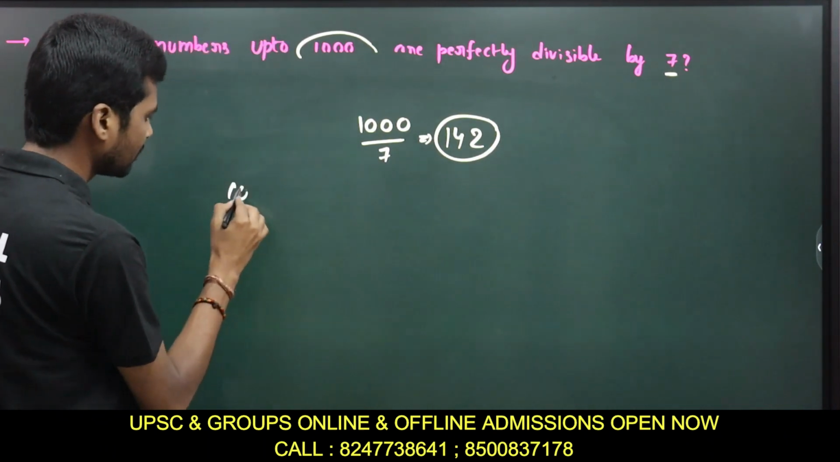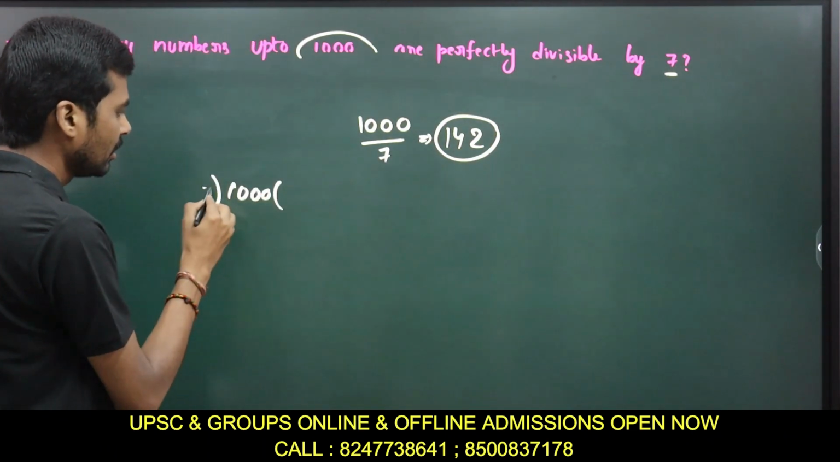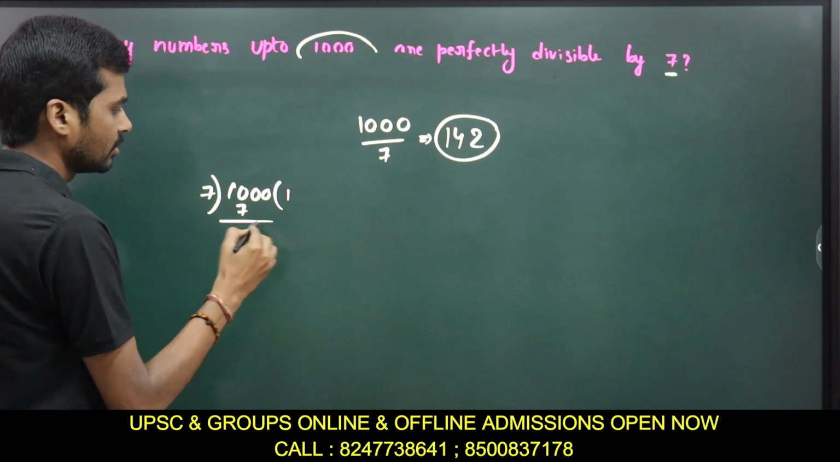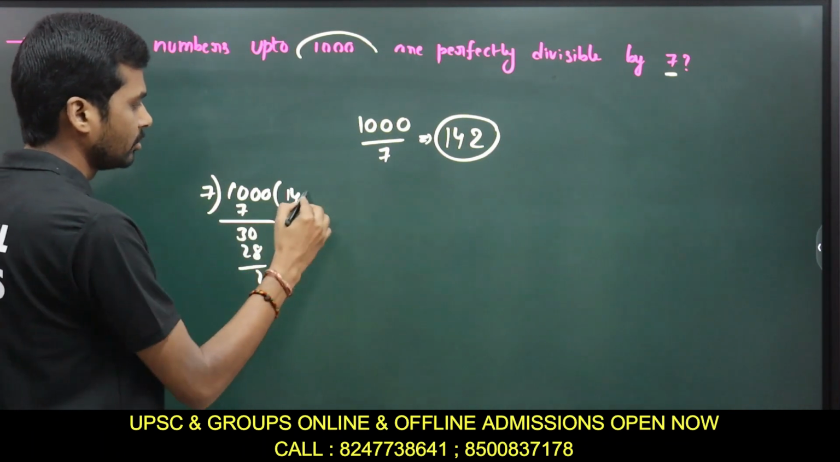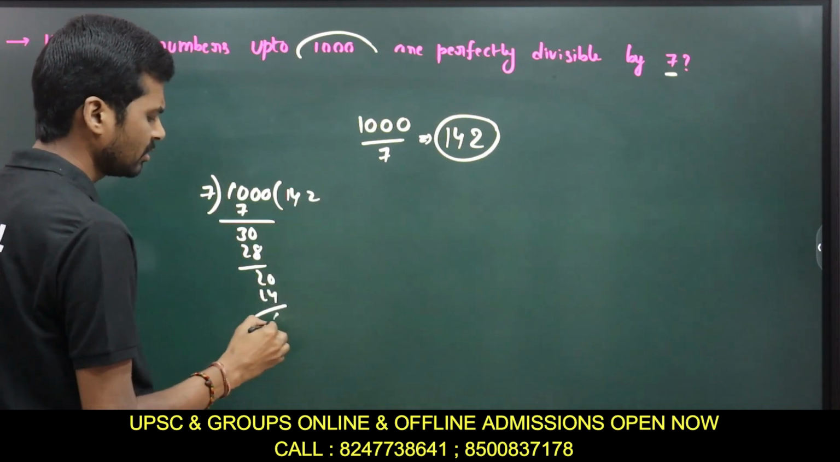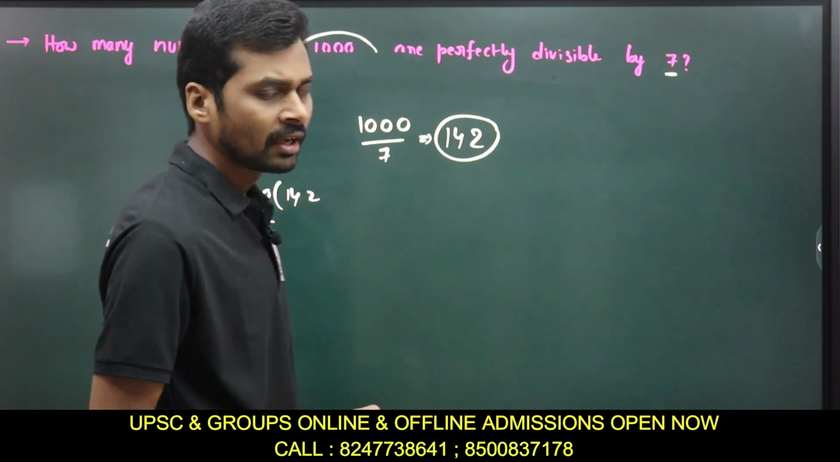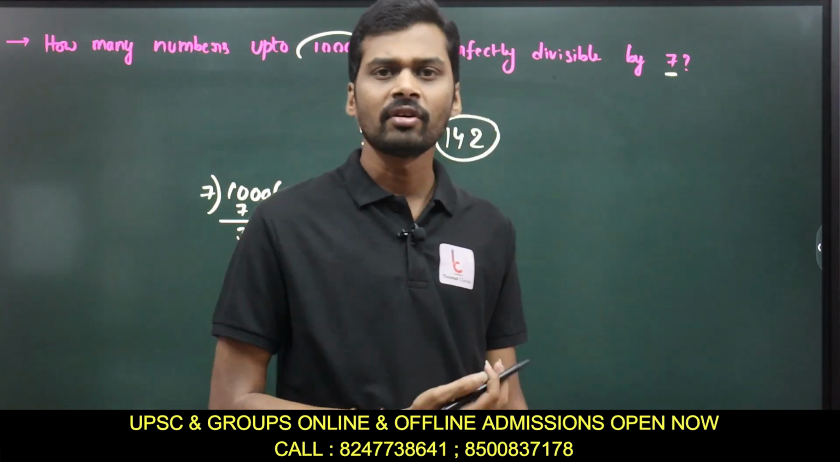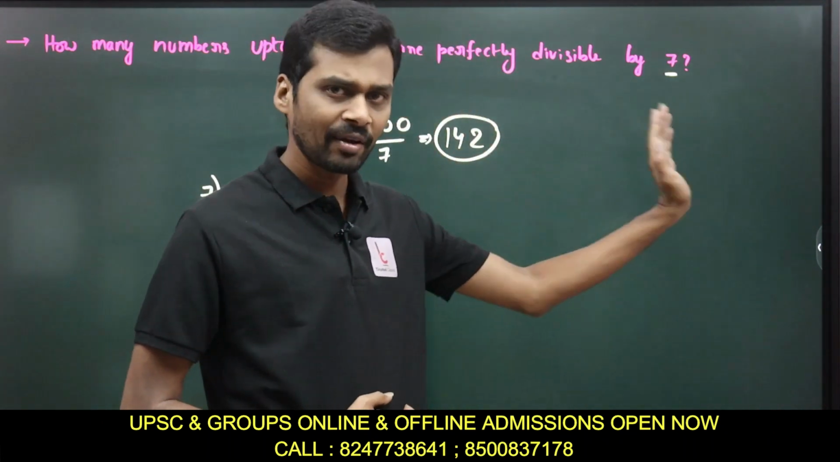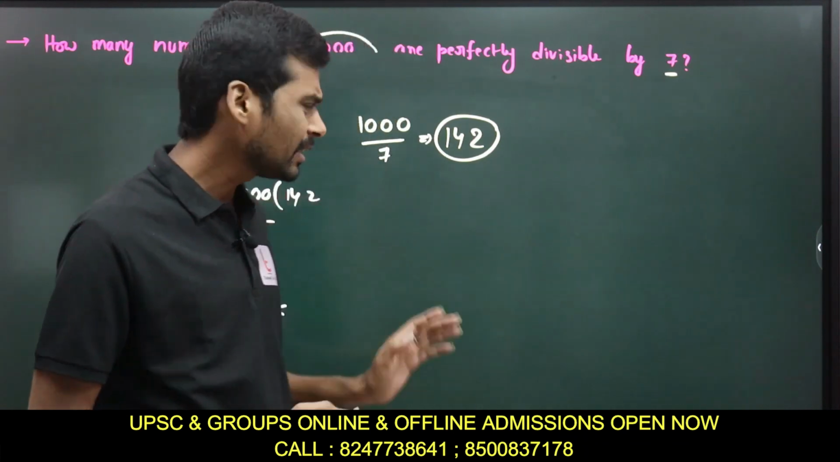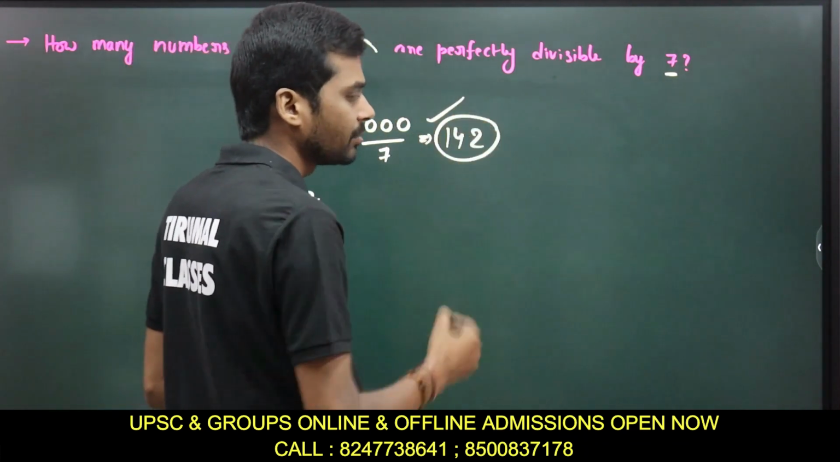Just simply like this. If you can't divide directly, 7 1s are 7, 3; 7 4s are 28, 2; 7 2s are 14. Right? So the remainder is 6. As I already mentioned, the remainder is not important. Even if I am left with 6 more numbers in this list, that is not important. Only take the quotient part.